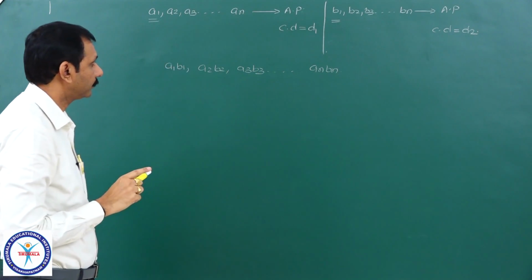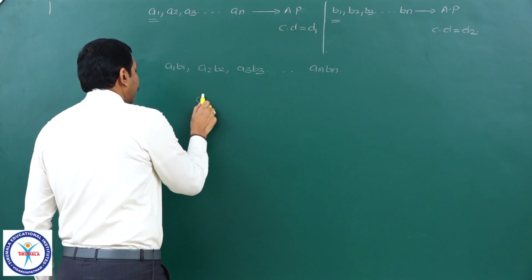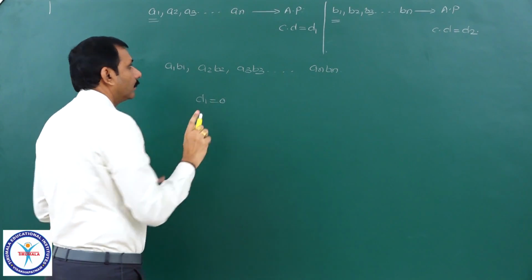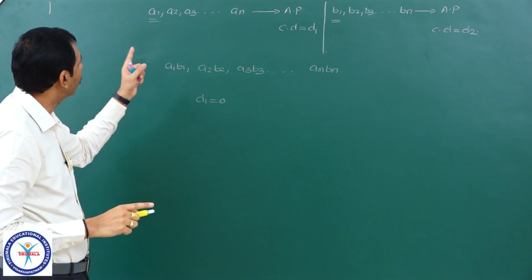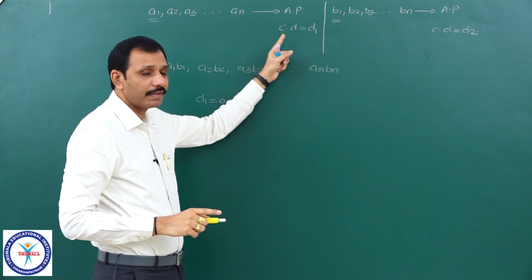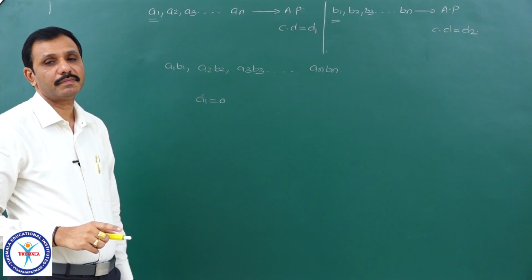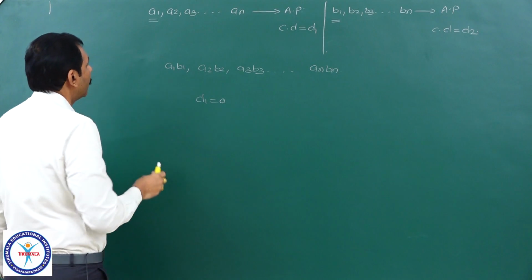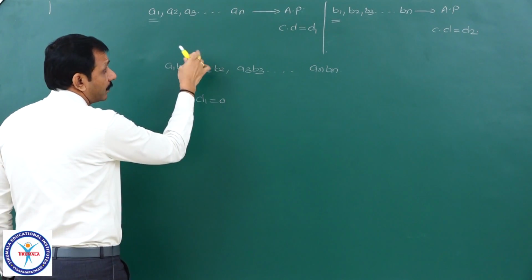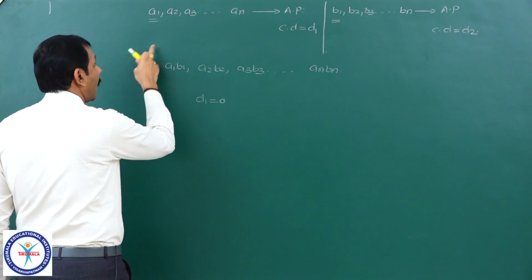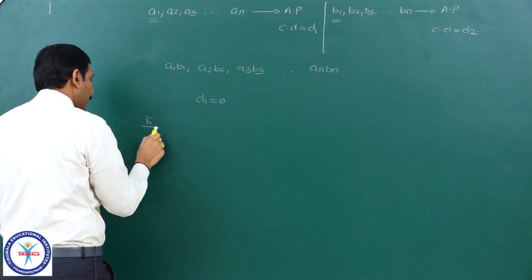Observe this. If d1 equal to 0, what is the meaning? Common difference of this AP equal to 0 means all terms will become the same. All terms will become the same means common difference 0. Common difference d1 equal to 0 means all terms are some fixed number. Okay.